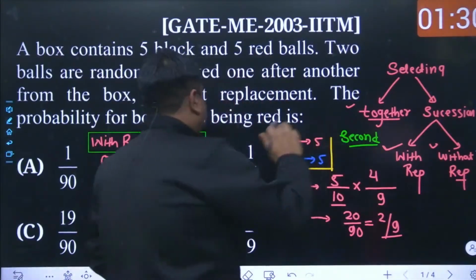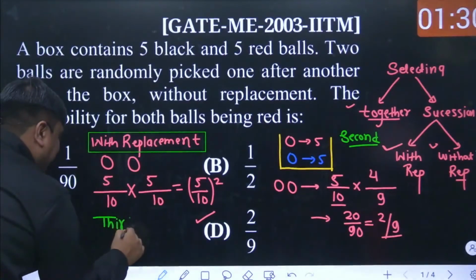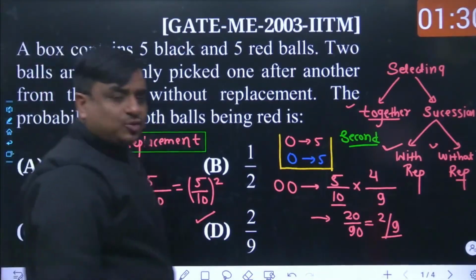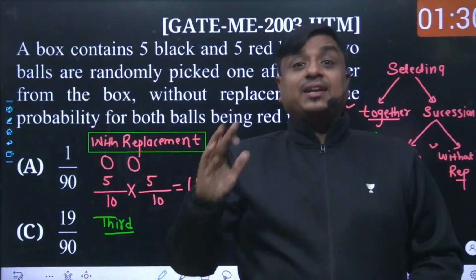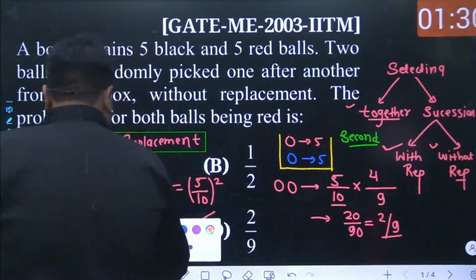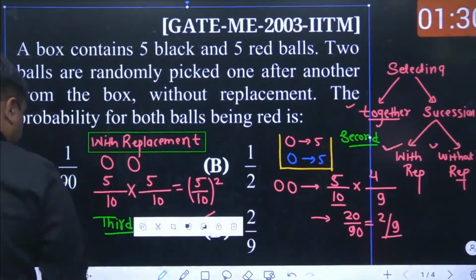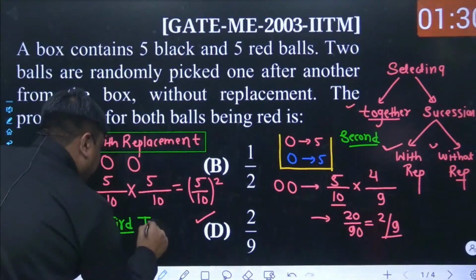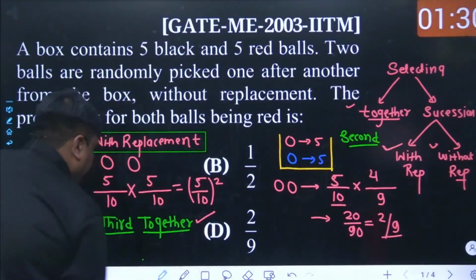You can have a third kind of problem as well, where I want the same situation. Both of the balls have to be red, but now the balls are not selected in succession. They are selected together. So may I know what would be its probability?